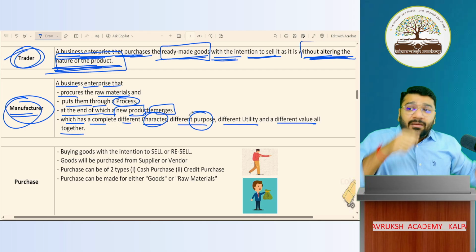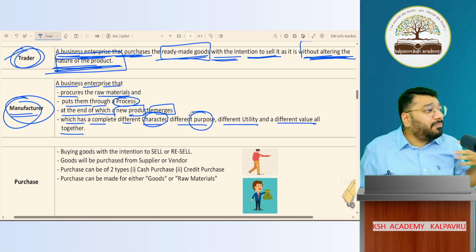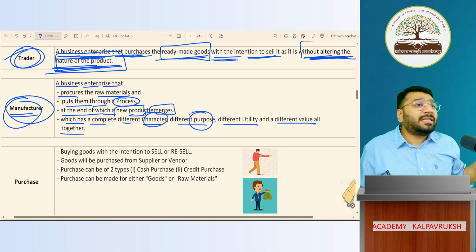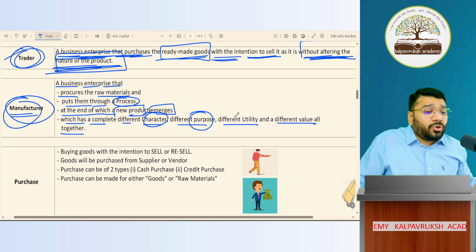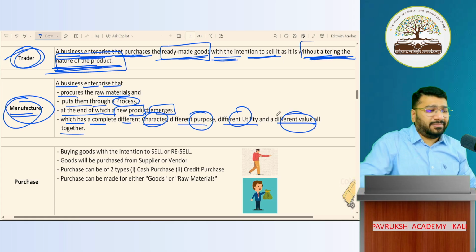Can I cut baking soda, baking powder on my birthday and say this is cake? No, that's not the character of the product. So the final product has got different utility, different value altogether. Got it, not got it?